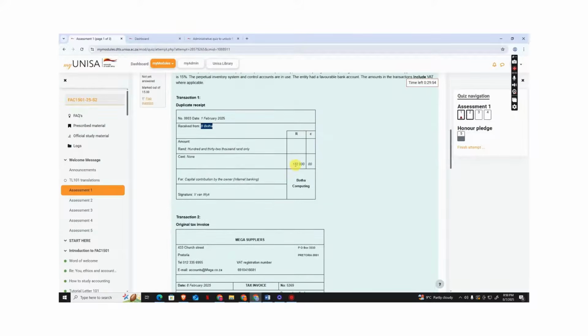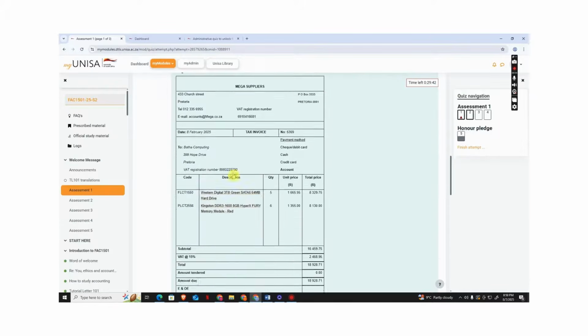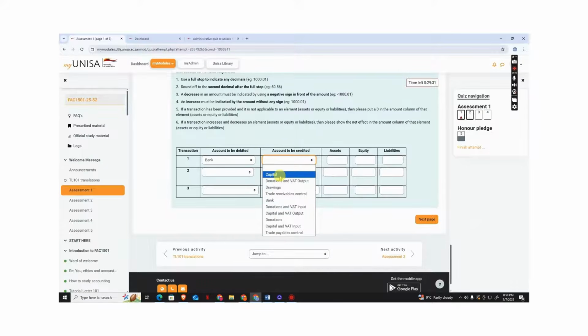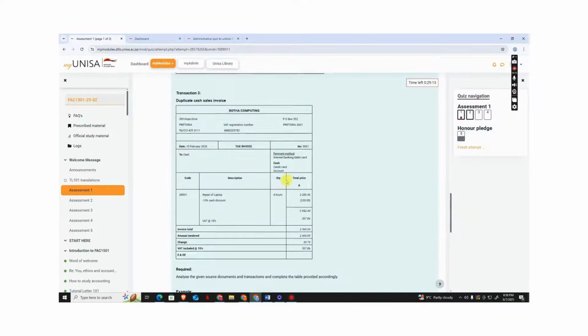So the 132,000 goes to the bank. Bank is an asset which comes from capital contribution, which is equity. The bank grows on the debit side because it's an asset. Assets grow on the debit side. Capital is equity, and equity grows on the credit side. So debit bank, credit capital, the amount is 132,000. Liability is 0 because we have no liabilities.